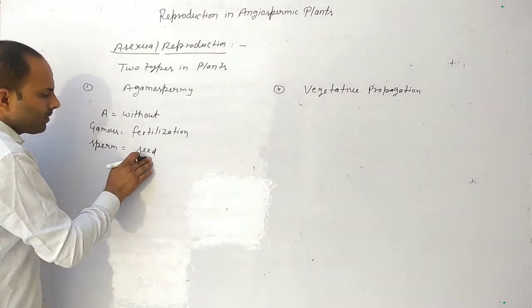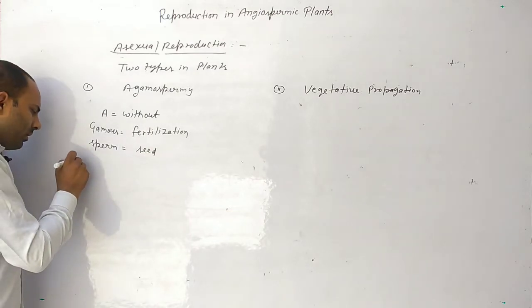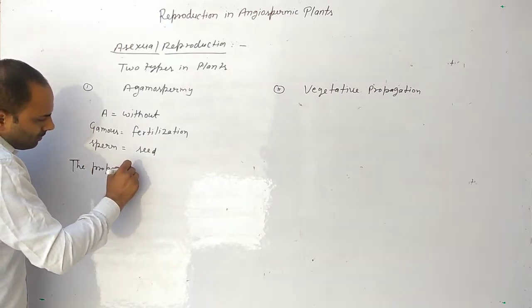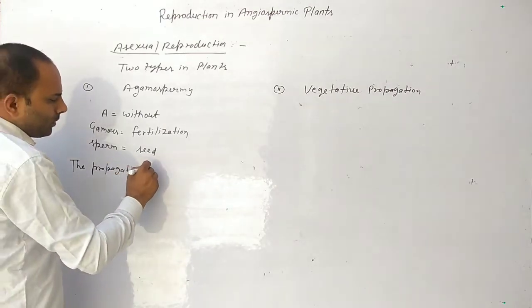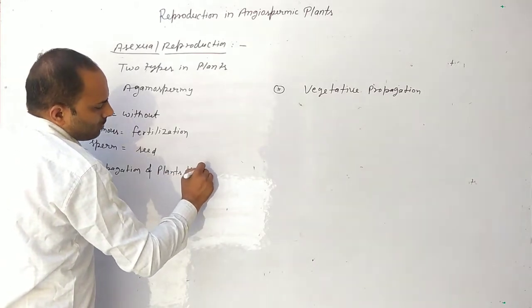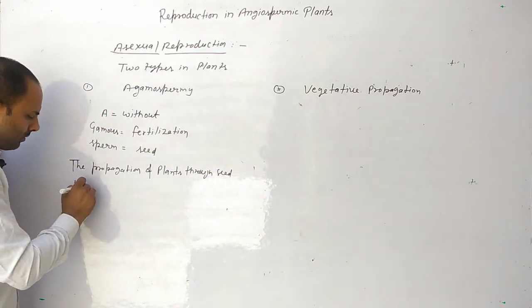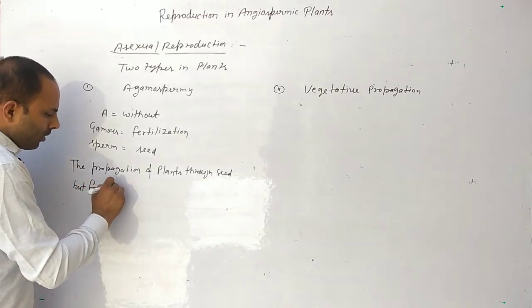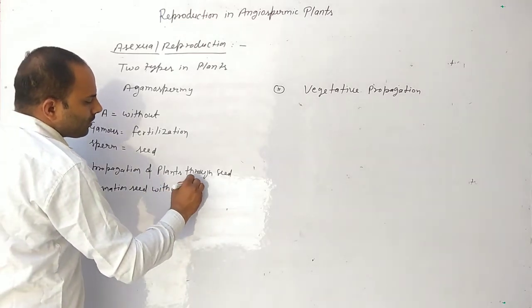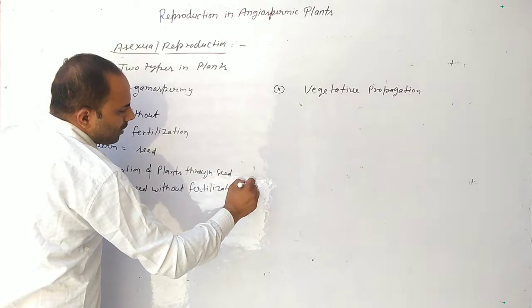The definition: propagation of plants through seeds, but formation of seed without fertilization or syngamy.